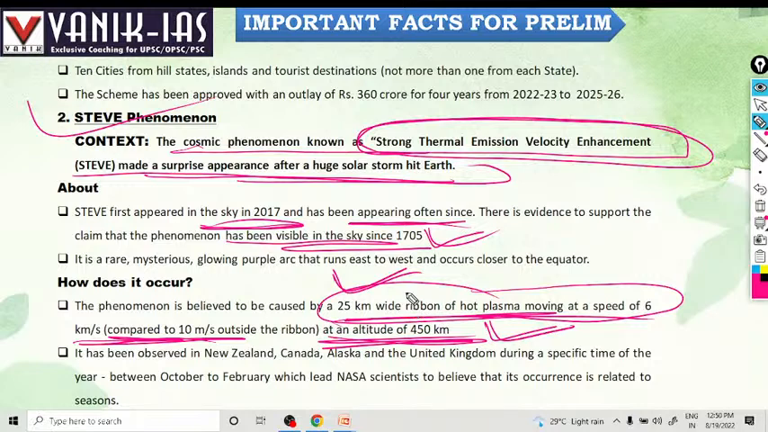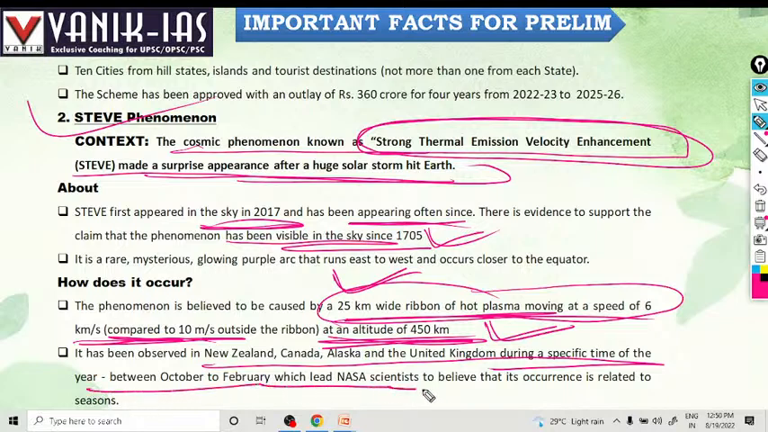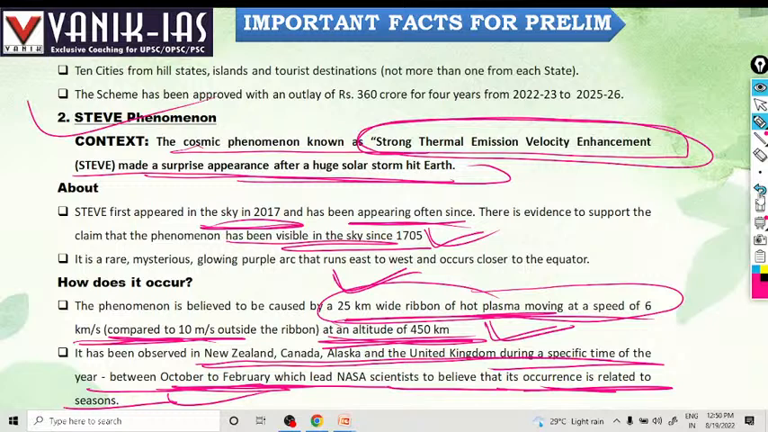That is the steep phenomenon. It is observed in New Zealand, Canada, Alaska, and the United Kingdom during a specific time of the year, between October and February, which led NASA scientists to believe its occurrence is related to seasons. It is seen over 450 kilometers altitude.